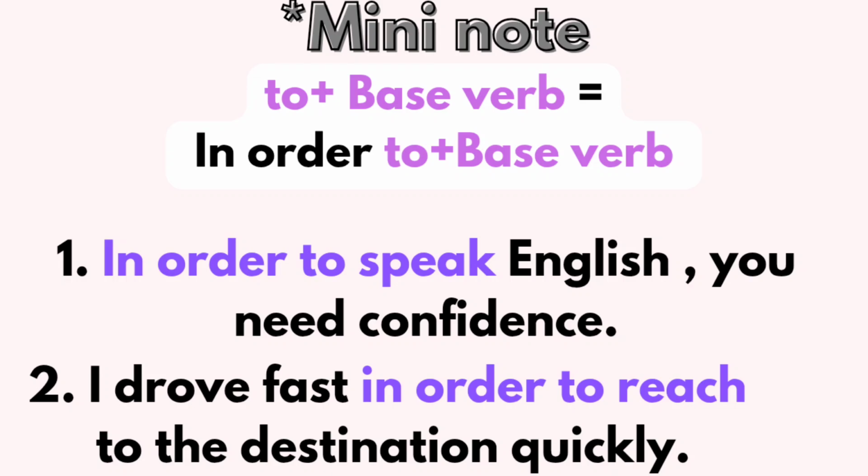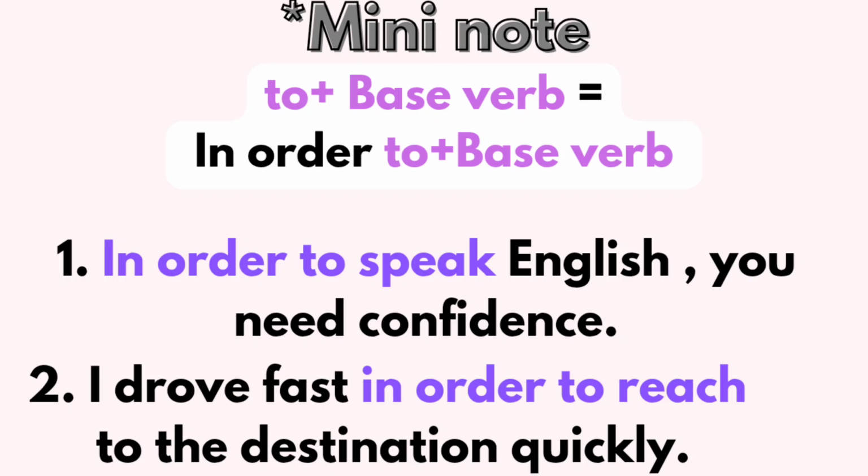Mini note. We all know base verbs. When we add to before base verbs, then they become infinitives, right? So look at the first two examples. In order to speak English, you need confidence, or you can say to speak English, you need confidence. Here, what I'm trying to tell you is that to plus base verb is equal to in order to plus base verb. To speak, that is an infinitive. You can also say in order to speak.